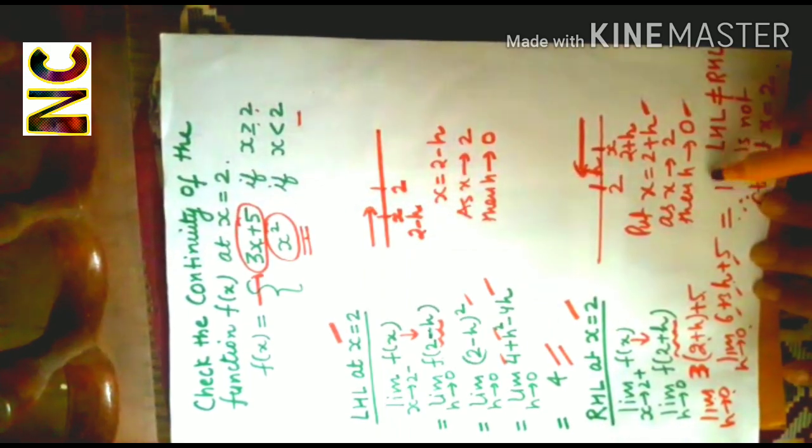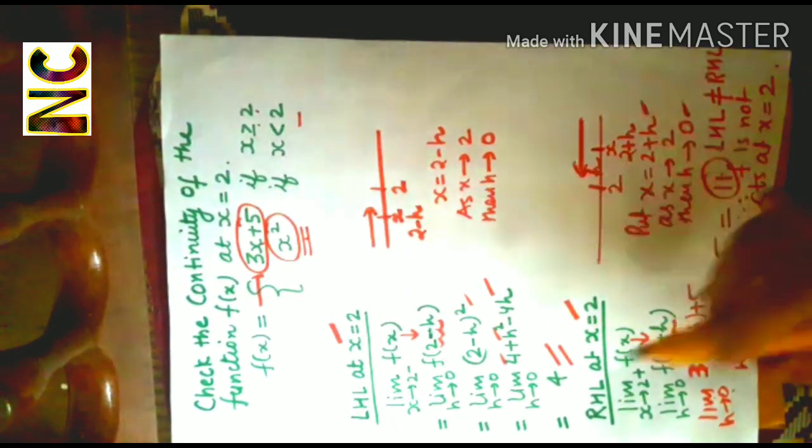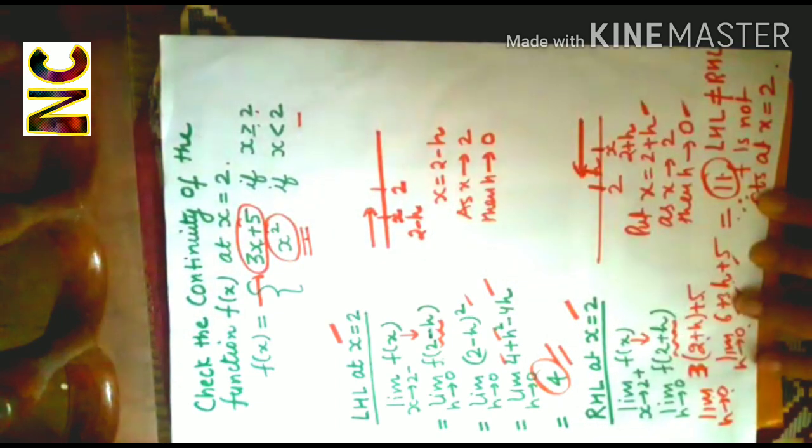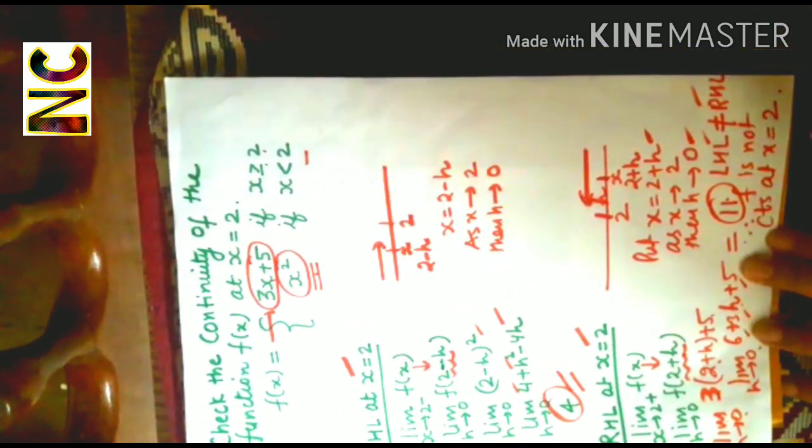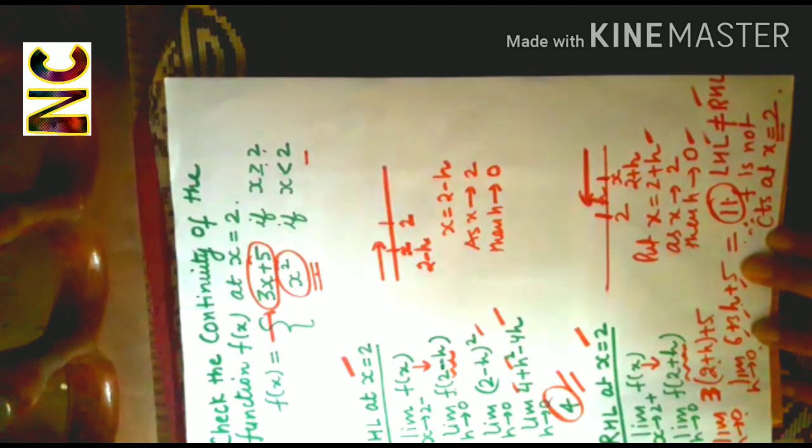11. So right hand limit is 11, left hand limit was 4. So as left hand limit is not equal to right hand limit, therefore f is not continuous at x equal to 2.